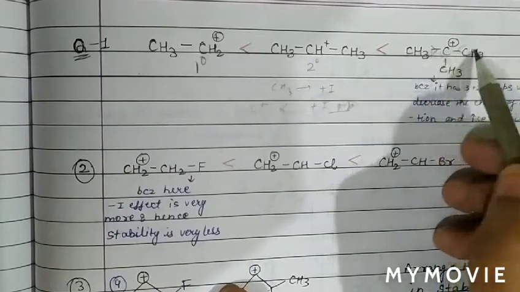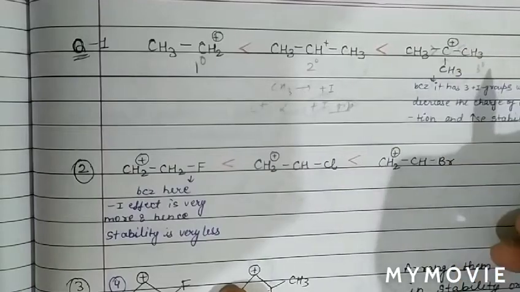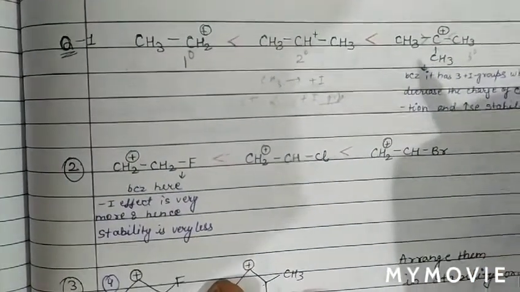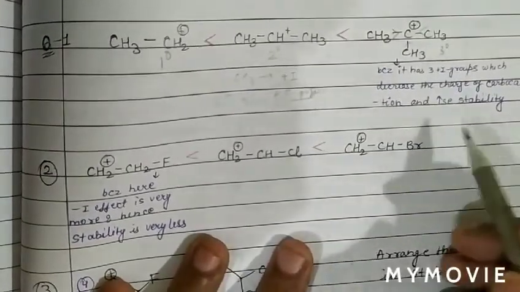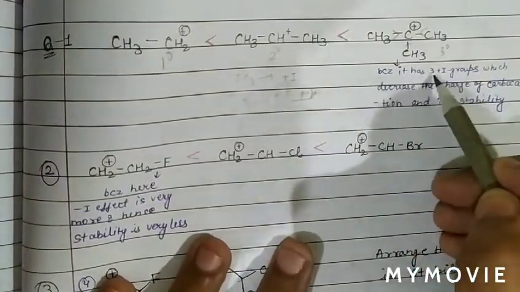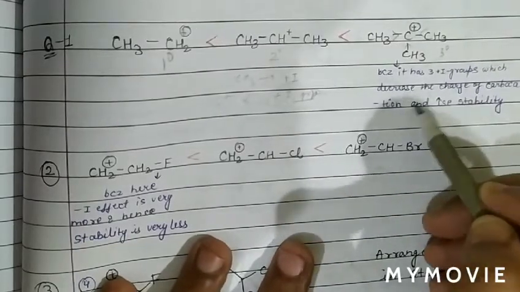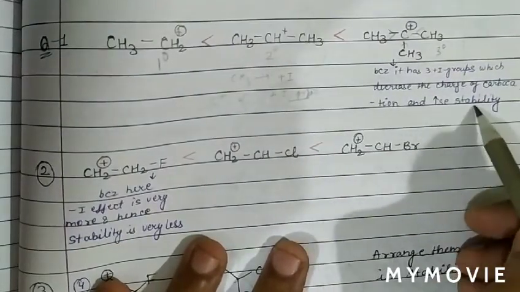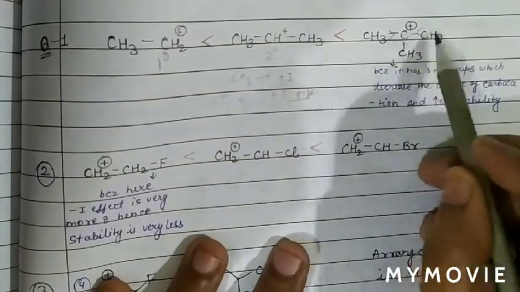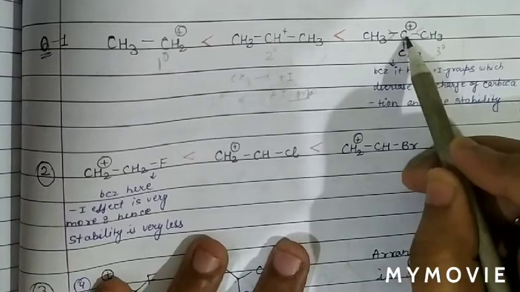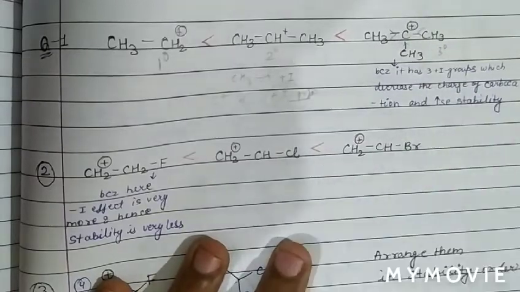When 3 plus I groups release electrons, the positive charge decreases, and for stability the charge should be minimum. Less charge means more stability. Therefore the 3 methyl groups, having plus I nature, release electrons and decrease the positive charge on the carbon atom, thereby increasing the stability.